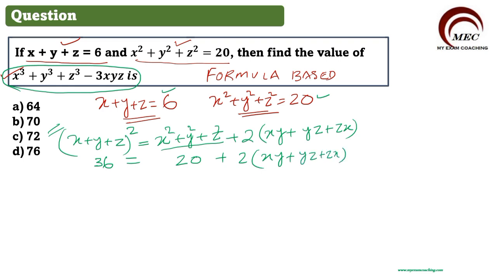Now if I take this 20 to the other side, I get 36 minus 20, which is 16. Now if I cancel 2 and 16, I get 8 on one side and 1 on the other. So now I got 8 is equal to xy plus yz plus zx.